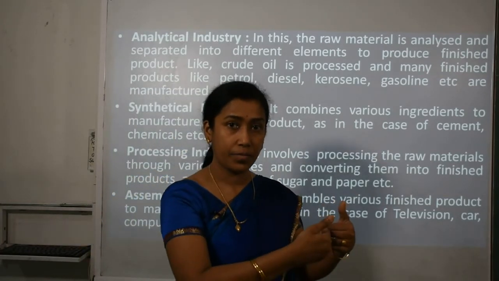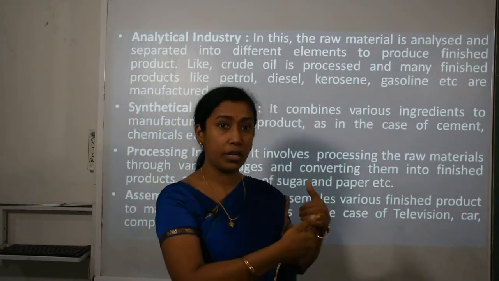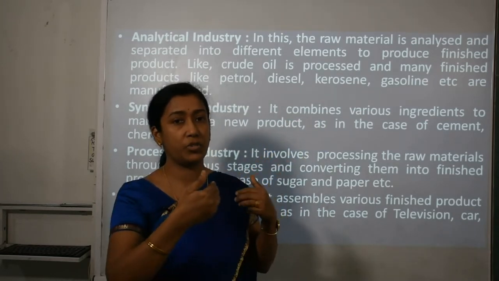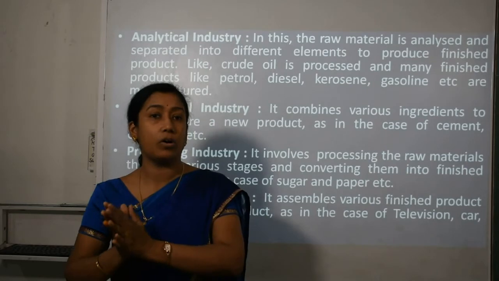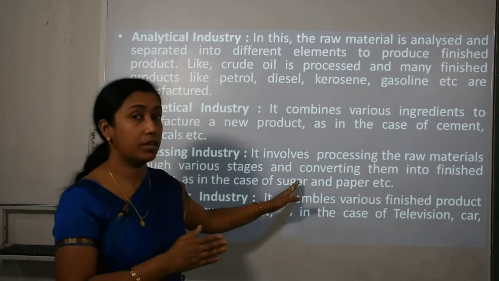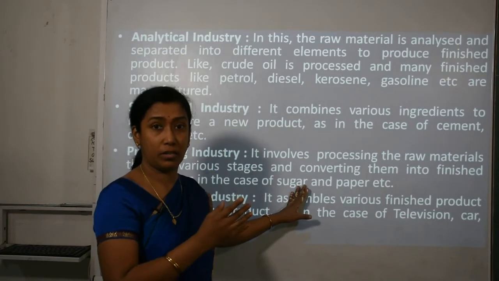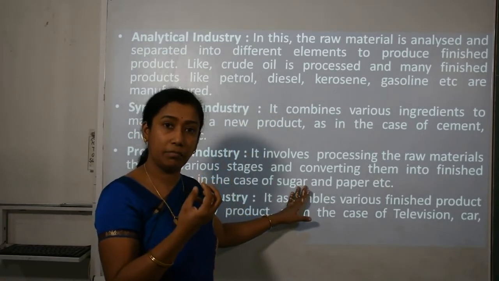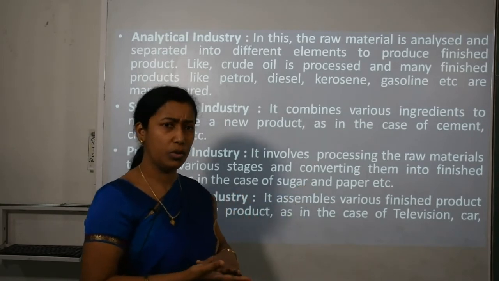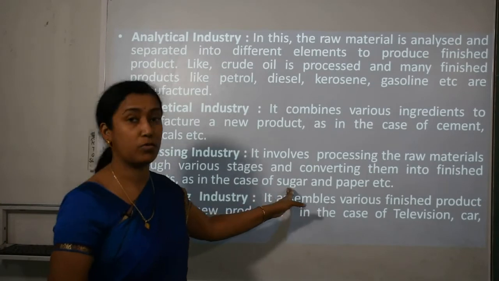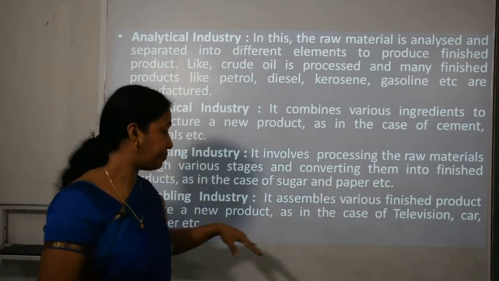From sugar cane, in this kind of industry, we process the sugar cane juice into sugar or jaggery. Paper industries collect the timber or wood from timber industries and convert it into paper. So this is processing industry, with sugar and paper as examples.